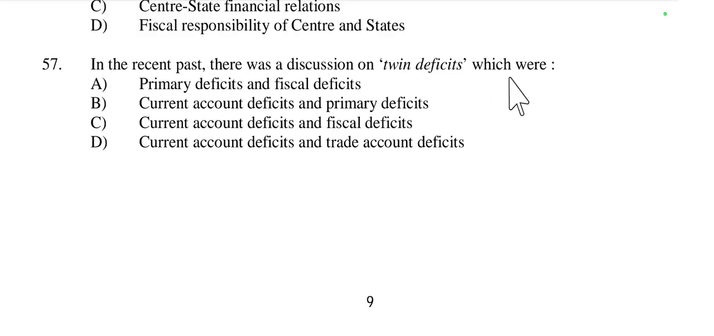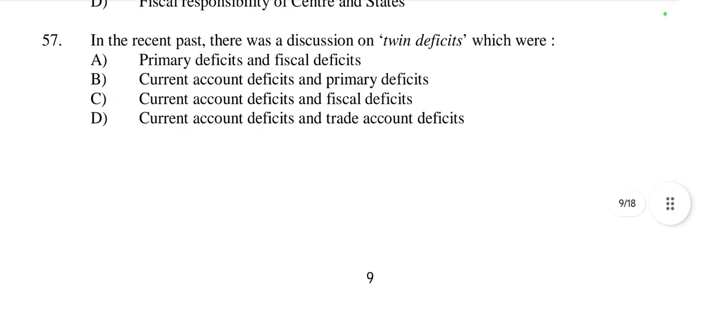Which are the twin deficits? Primary deficit, fiscal deficit, current account deficit. Twin deficit means current account deficit and fiscal deficit. Twin deficits typically refer to the situation where a country is experiencing both a current account deficit as well as a fiscal deficit at a time. So this is called twin deficit.